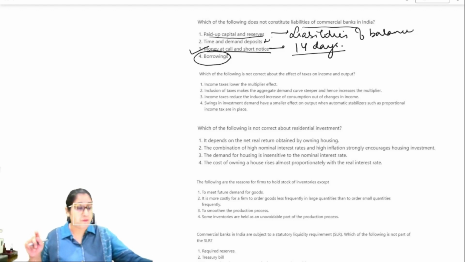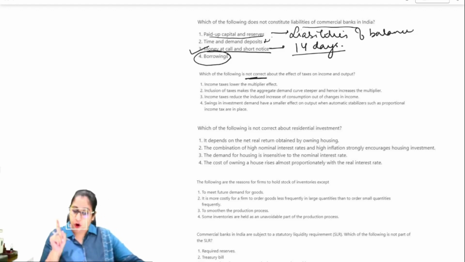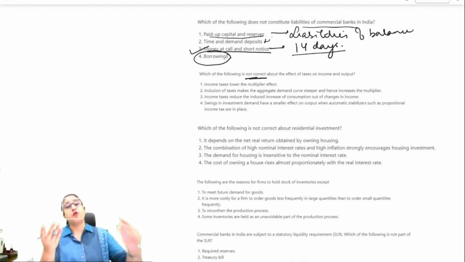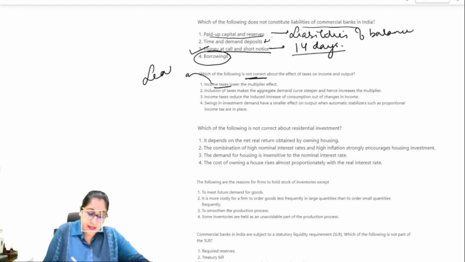Next, a very important question. Which of the following is not correct about the effect of taxes on income and output? Income tax lowers the multiplier effect. Yes, because income tax acts as a leakage in your income.